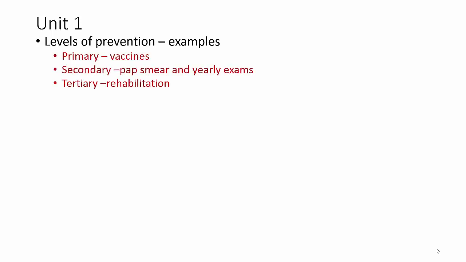So let's look through this real quick with Unit 1. On Unit 1, you need to know the levels of prevention and some examples. Remember, you have a primary level. This would be like vaccines. Secondary are like pap smears and yearly exams. Again, primary and secondary are both to help prevent or to do early detection for the secondary. And then tertiary is rehabilitation. This is after the fact, after you've had treatment, and it's to try to prevent it from happening again.